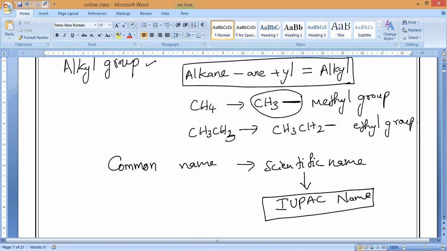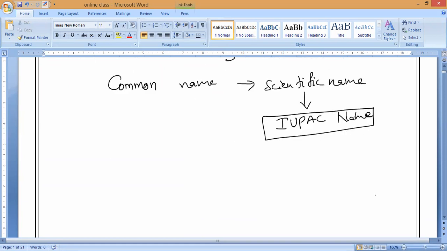So what do you mean by this IUPAC name, and how to write it for straight chain, branched chain, and cyclic compounds, etc.? We will study that now, and isomers later. If you observe carefully, IUPAC was established in 1958. The work of IUPAC is to choose and allot the proper name for newly discovered or invented compounds or elements.